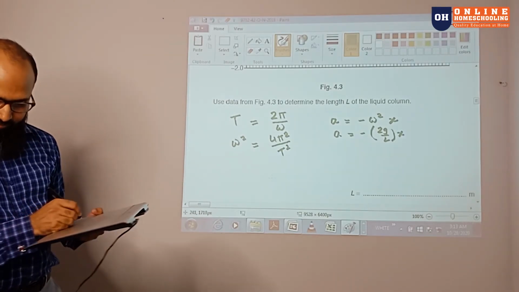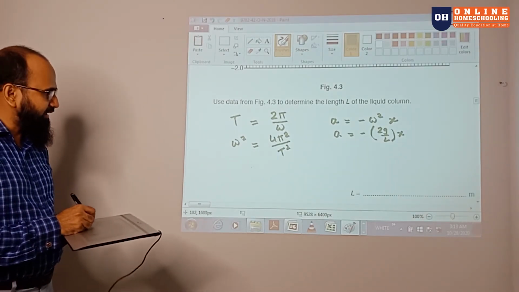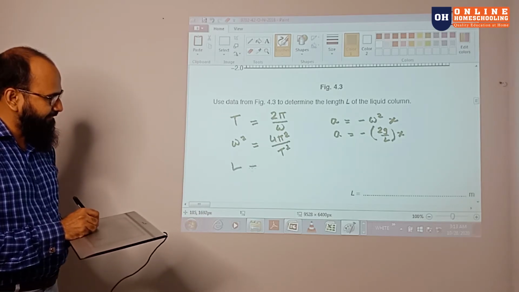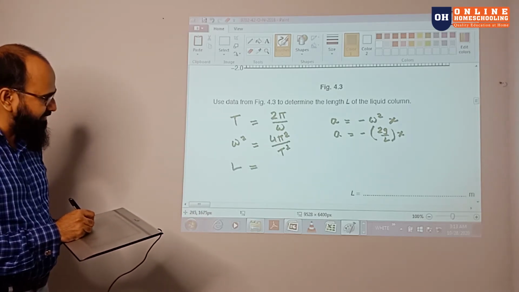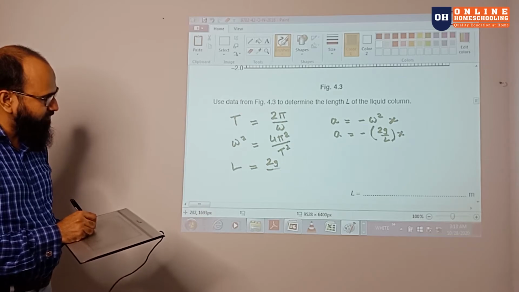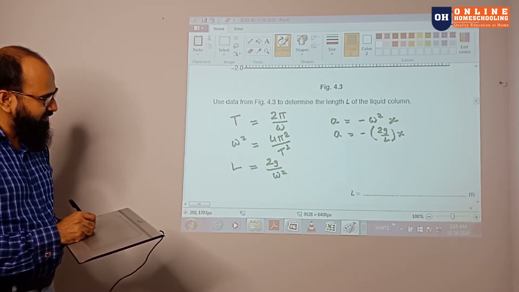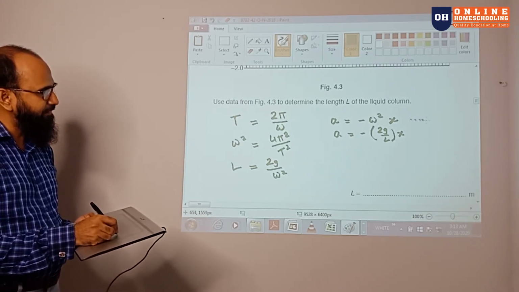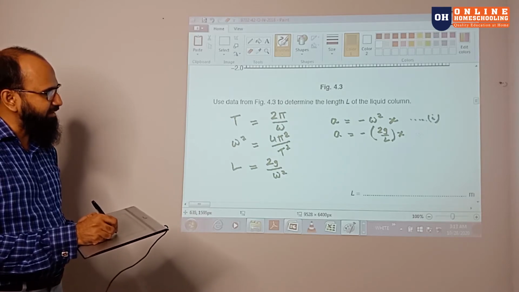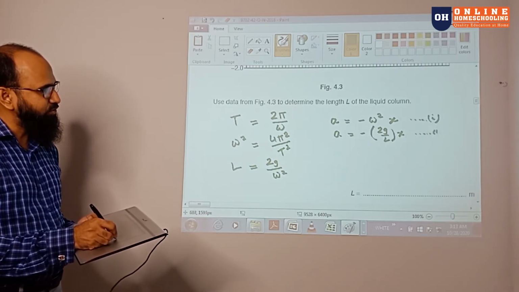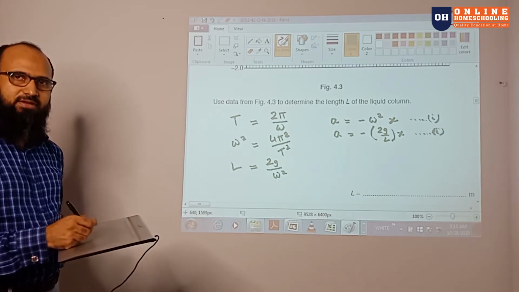L is given by twice g by omega square. By comparing equation 1 and equation number 2, you can easily calculate that.